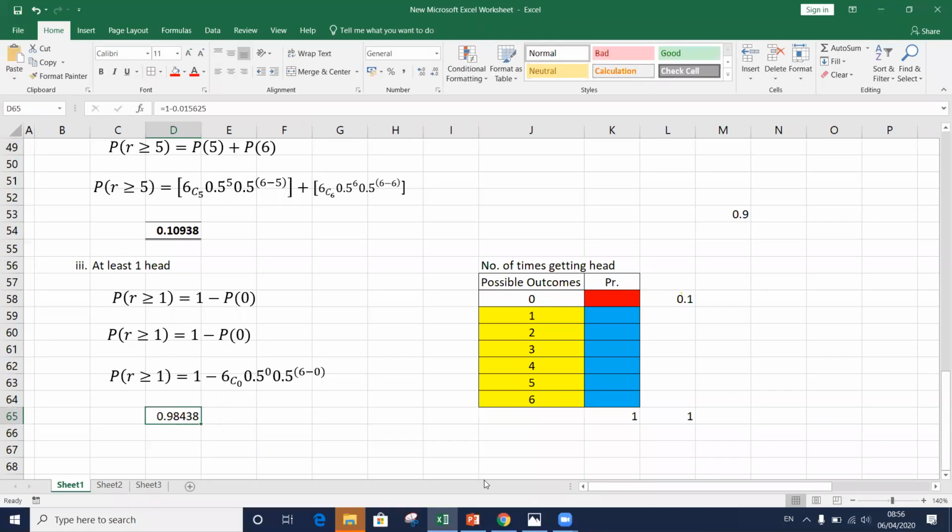It means the final answer should be 0.98438. Clear? You can add these up separately, or you can subtract the probability for this outcome from 1. That is what I have done here. Right? 0.98438.